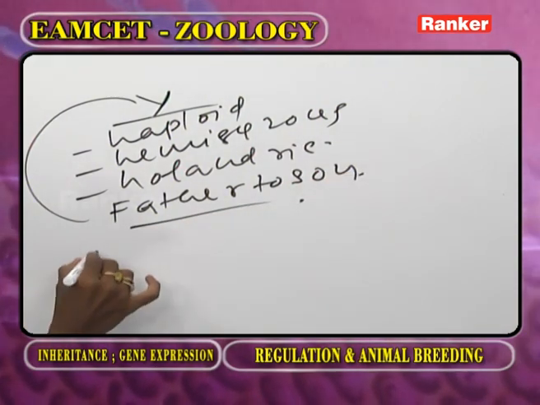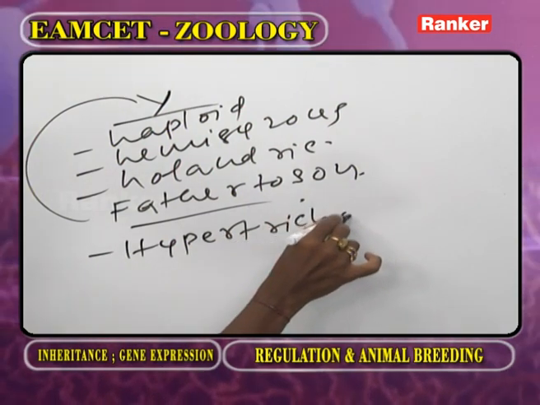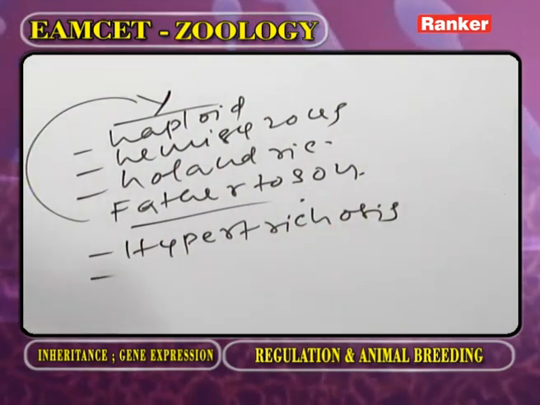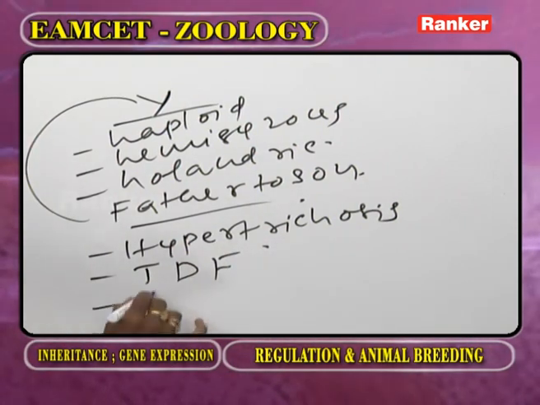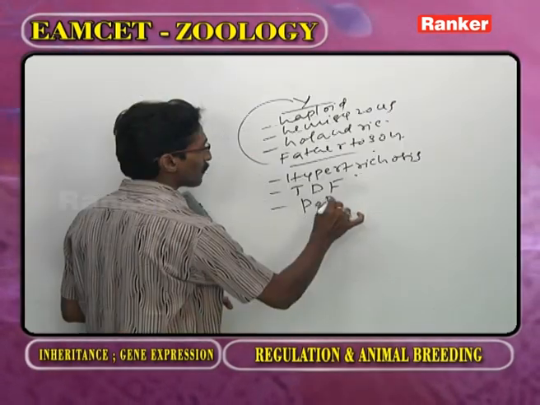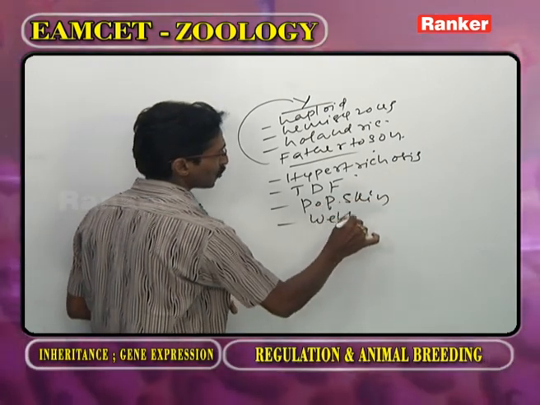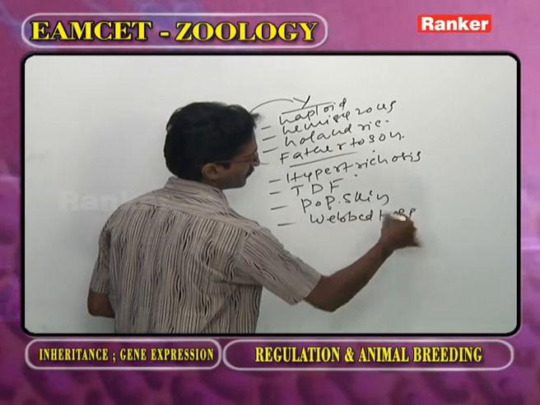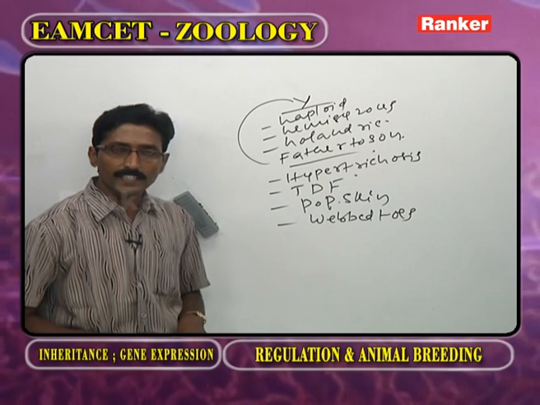Now an example is hypertrichosis. And the second one is testis determining factor. Third one is porcupine skin and webbed toes. Now, webbed toes, it is not a disease.